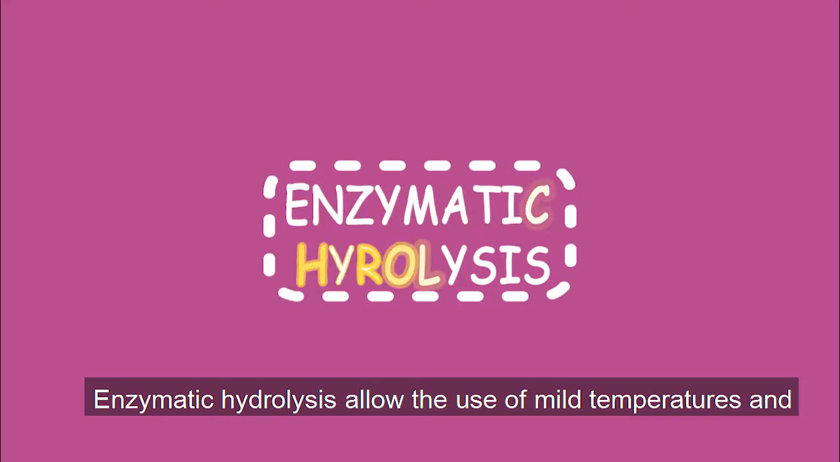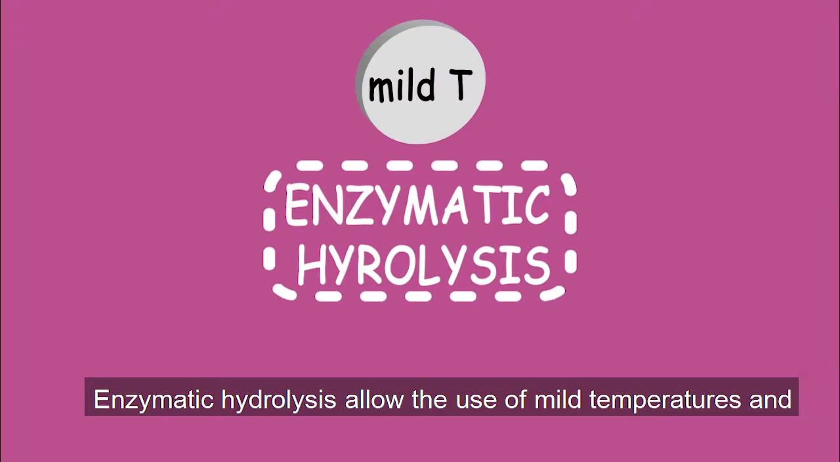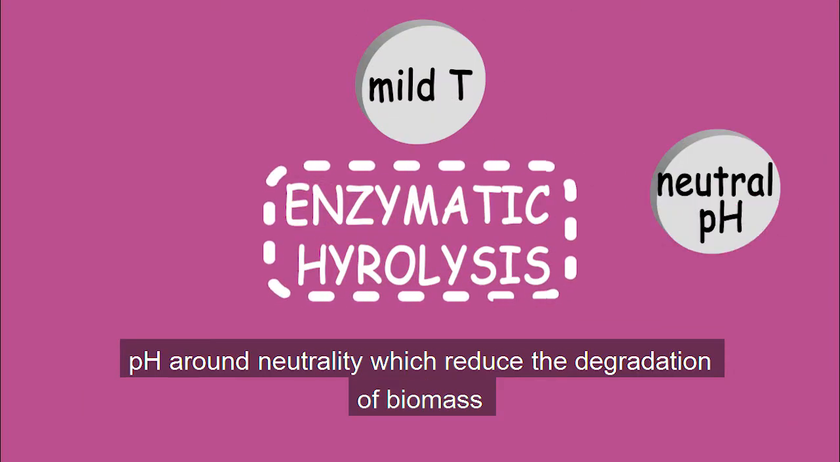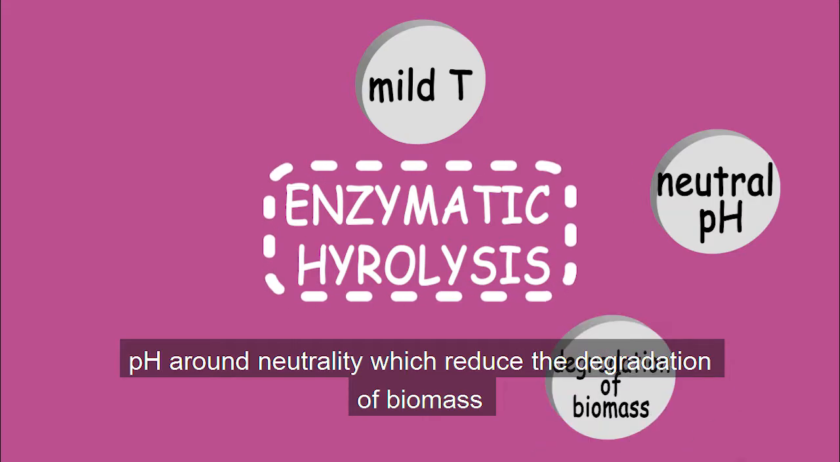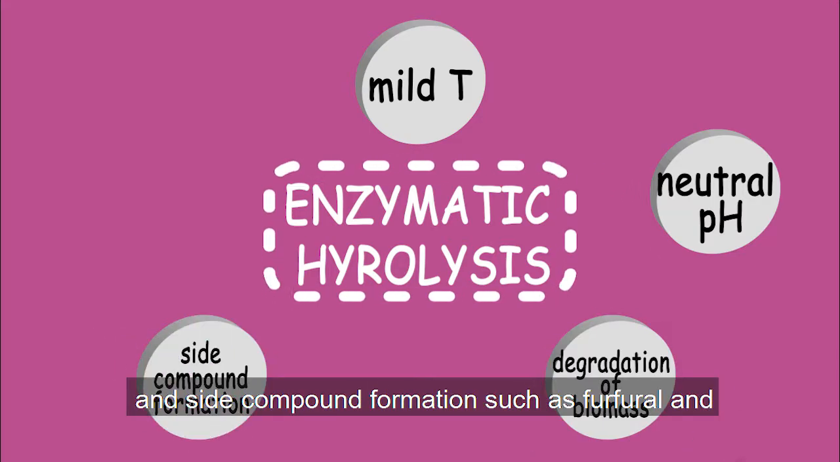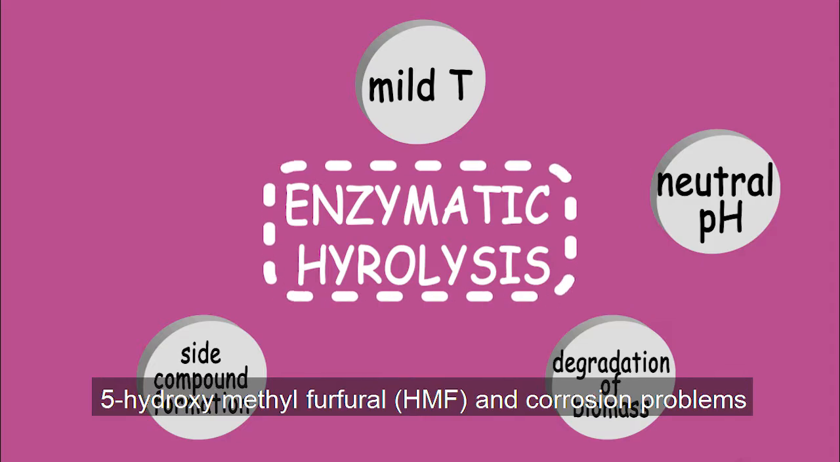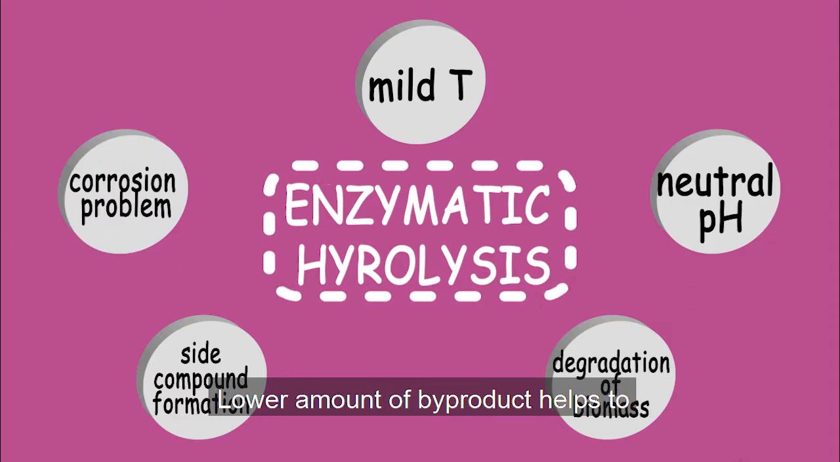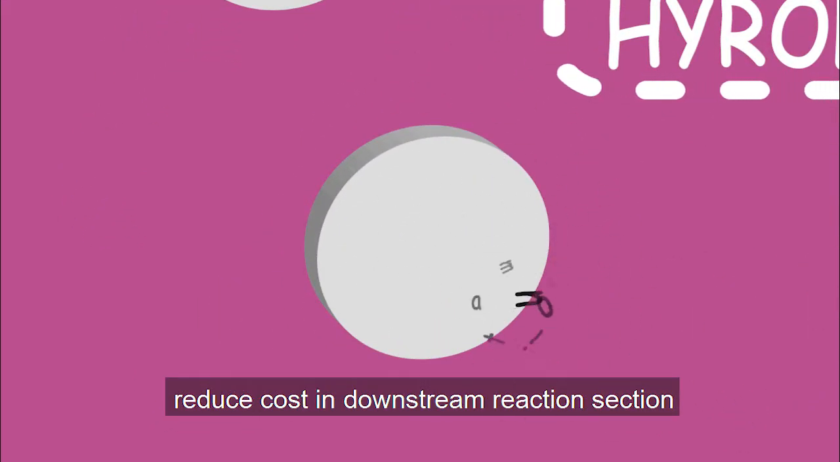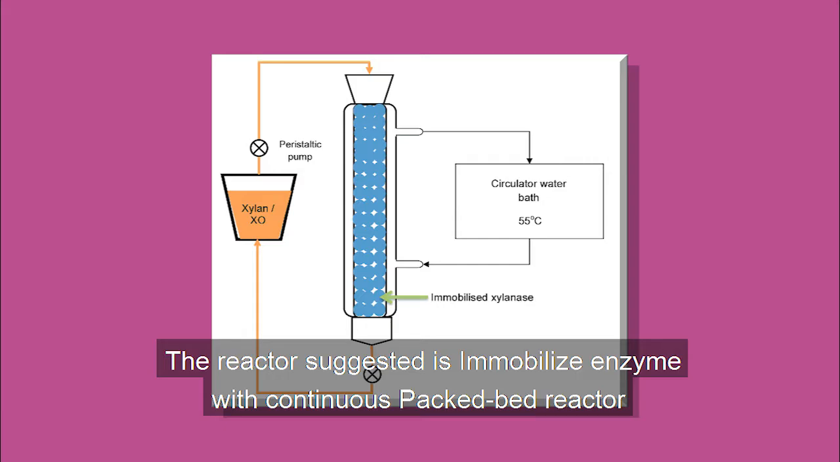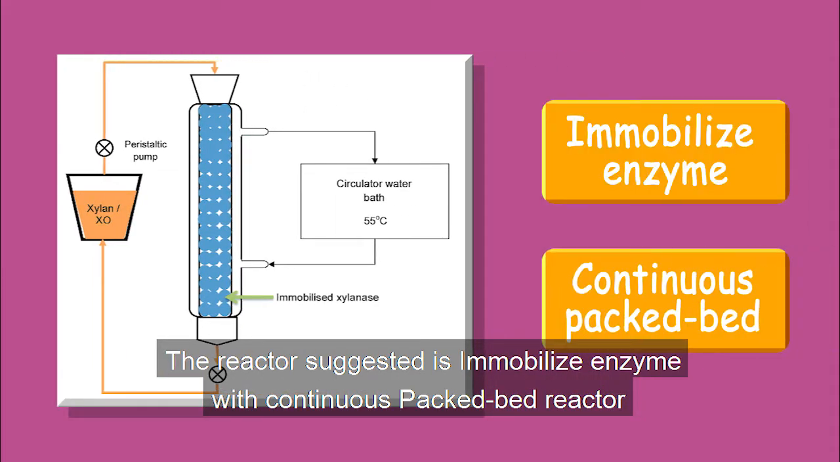Enzymatic hydrolysis allows the use of mild temperatures and pH around neutrality, which reduce the degradation of biomass and side compound formations such as furfural and 5-hydroxymethylfurfural and corrosion problems. Low amount of byproducts helps to reduce costs in downstream reaction sections. The reactor suggested is immobilized enzyme with continuous back-to-back reactor.